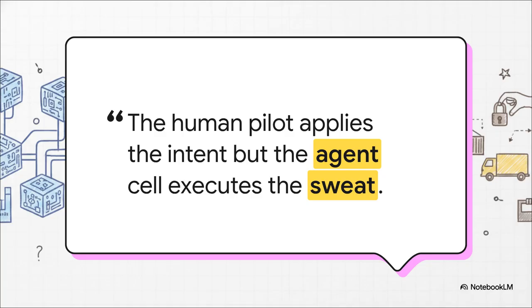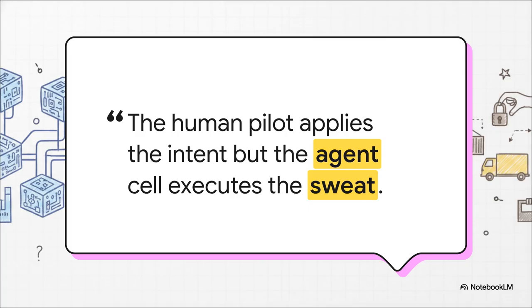You see, human cognition, what the sources call OS alpha, is messy, it's probabilistic, it's associative, and it's highly creative. But silicon is cold, rigid, and strictly mechanical. To cross this massive divide, the human pilot applies the creative intent, while a deterministic AI agent cell, like Polycretus, executes the actual computational sweat. We are quite literally tricking rocks into thinking with lightning, to perfectly automate our imagination, ensuring absolutely zero mistranslations out at the leaf node.